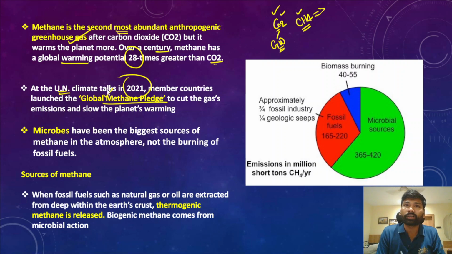The target was to reduce methane emissions into the atmosphere, because methane is a major contributor to climate change. It is a major contributor to global warming. So therefore, the Global Methane Pledge was launched by all the countries at the UN climate talks in 2021 to reduce emissions of methane into the atmosphere. All these countries aimed at cutting down methane emissions, and at the same time they wanted to slow down the planet's warming caused by methane and carbon dioxide.